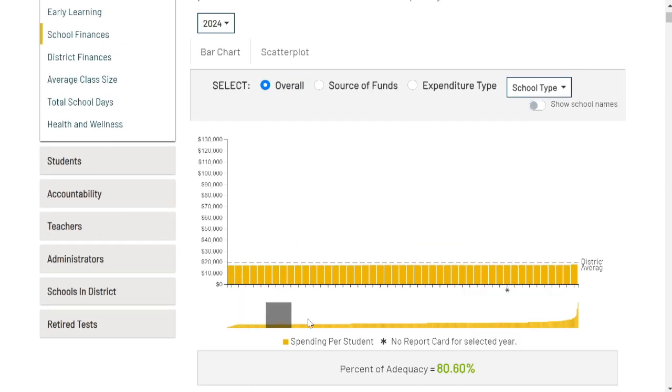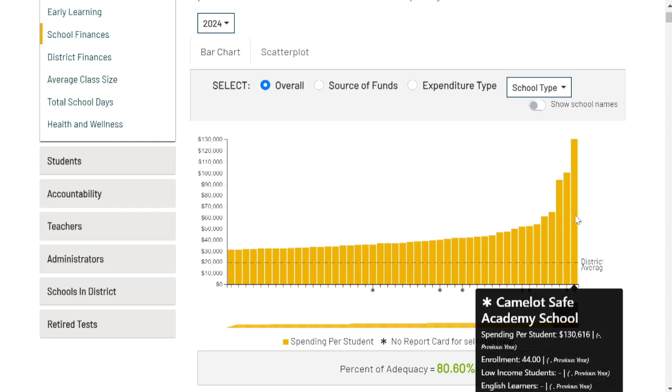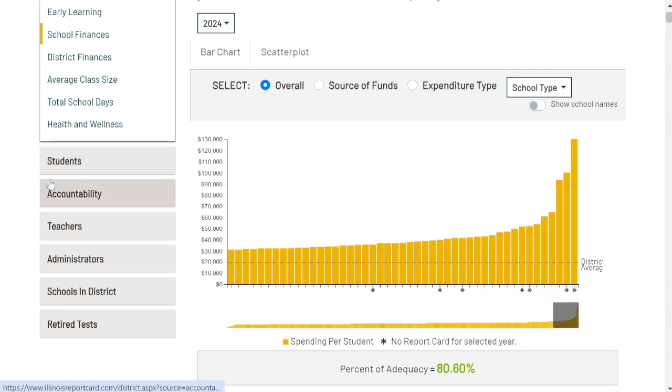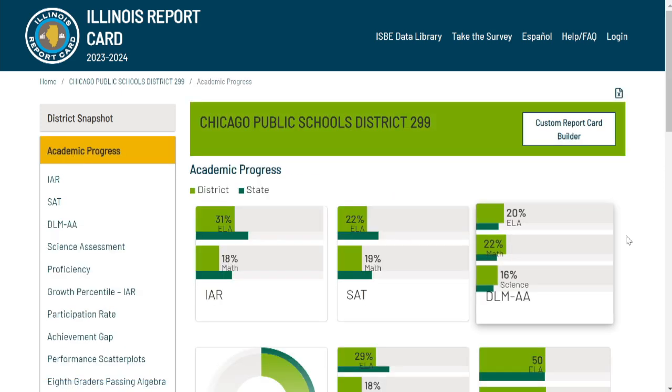But obviously, you look at some of the other schools that are costing per student. Camelot Safe Academy School, $130,000 per student. This is in the Chicago School District, all right? So that's a lot of money. But how are they doing? How are outcomes? Academic progress in Chicago public schools.